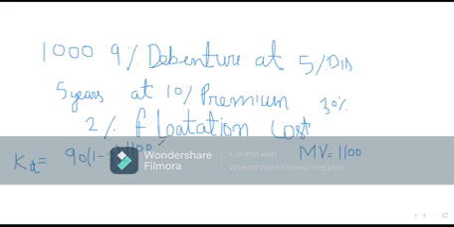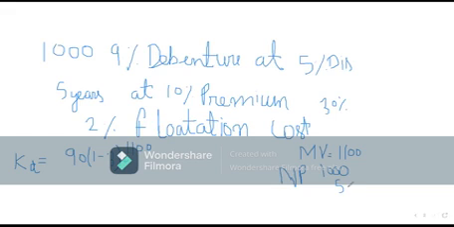plus 1100 the company is paying at the time of redemption. And how much amount did the company actually receive? That is called net proceeds. Face value was rupees 1000. It was issued at 5% discount.